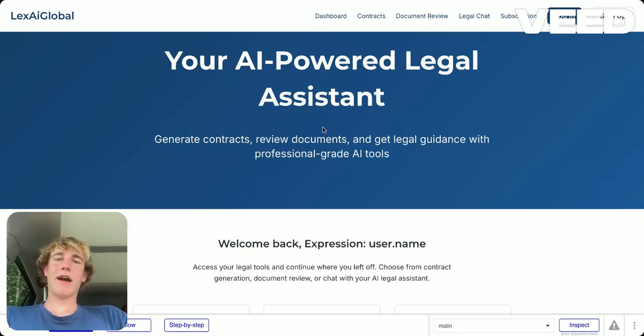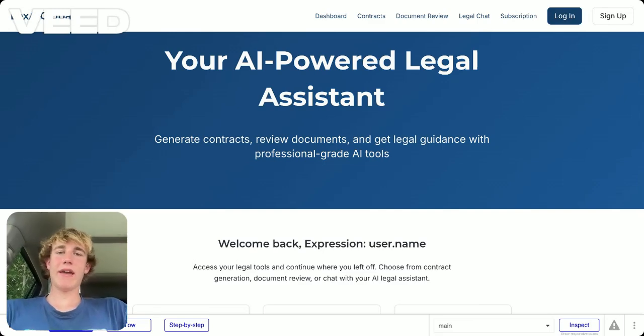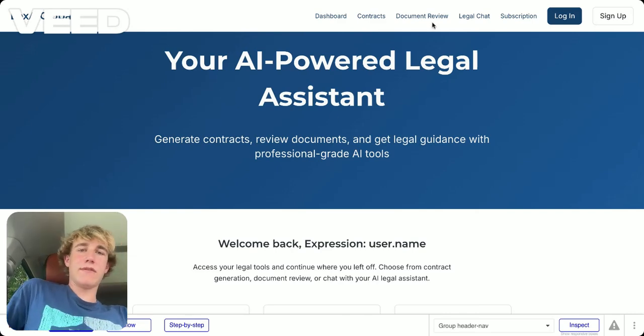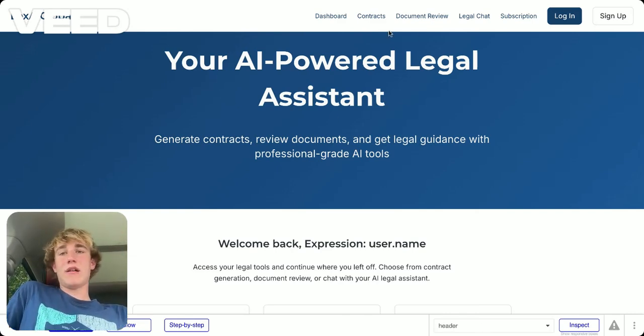Hey everyone, so I'm currently launching LexAI, and this is basically your AI powered legal assistant. So basically, what LexAI will do, it can generate contracts for you, review documents, and get legal guidance with professional grade AI tools. So essentially, this would be for your lawyers, your law firms, and just individuals looking to get into the career of law or needing help with a career of law.